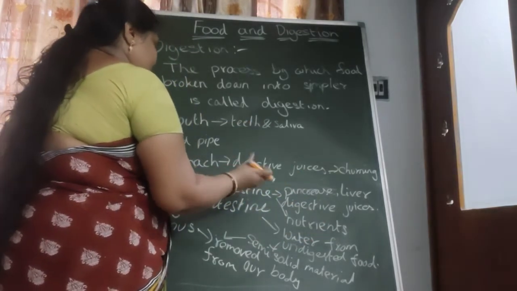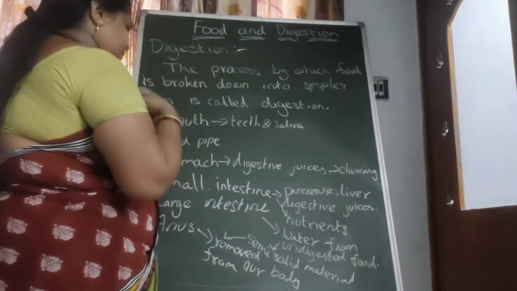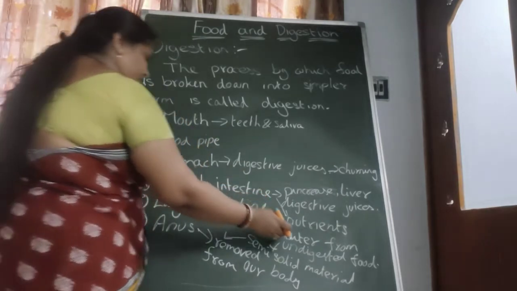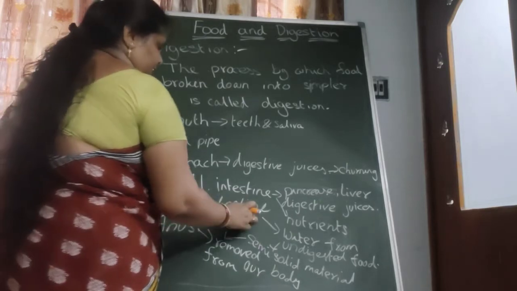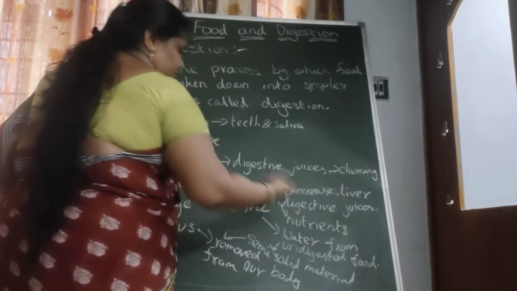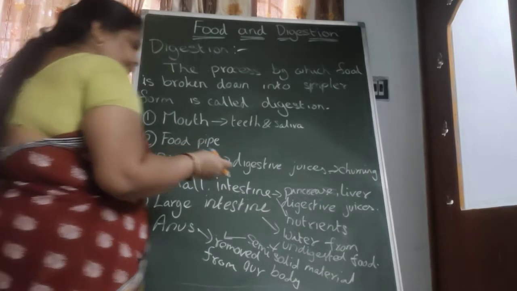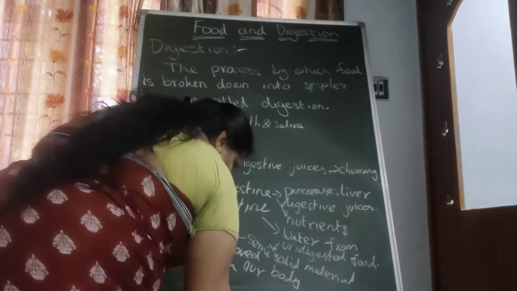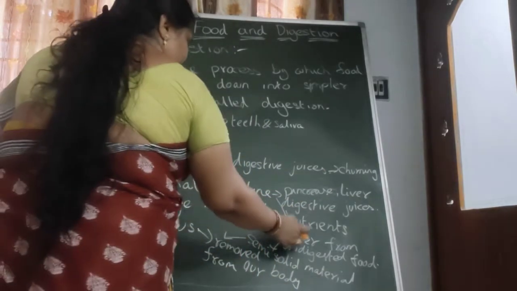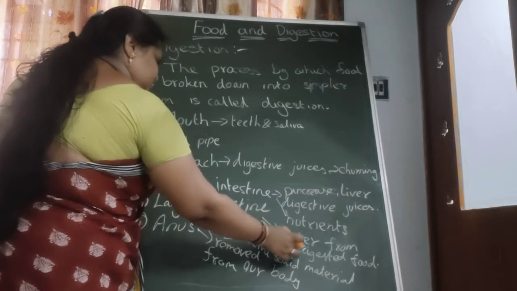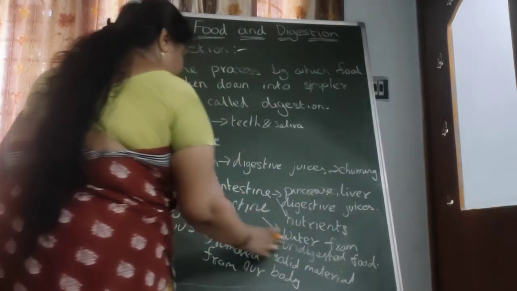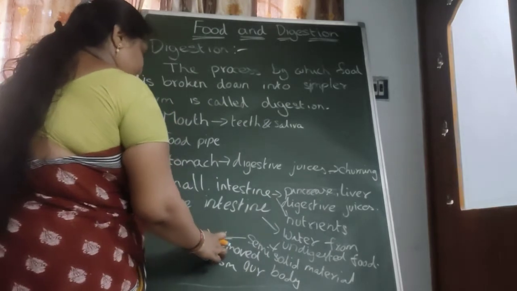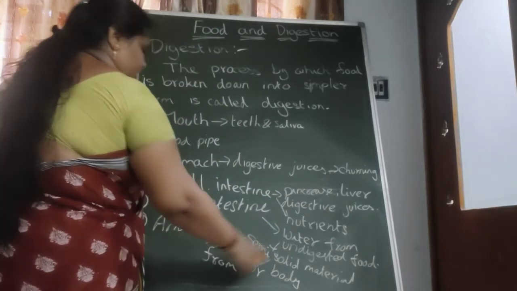The remaining undigested food comes into the large intestine. The large intestine absorbs the water from the undigested food, and then the semi-solid material is formed. This semi-solid material is removed from our body through the anus.